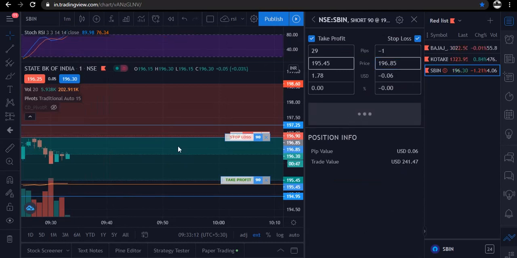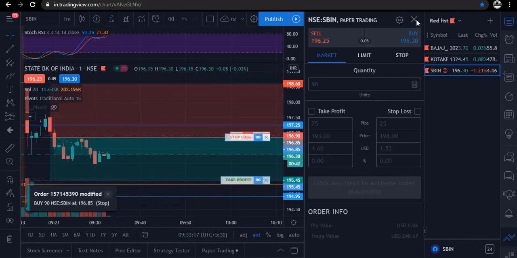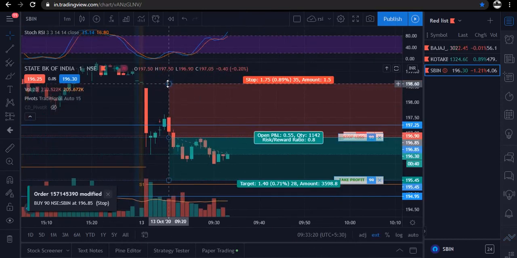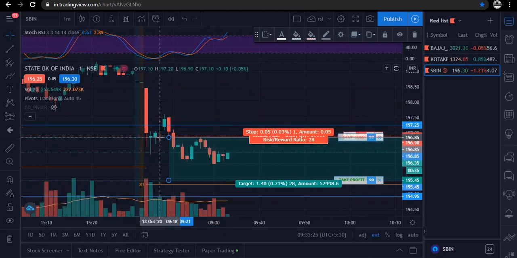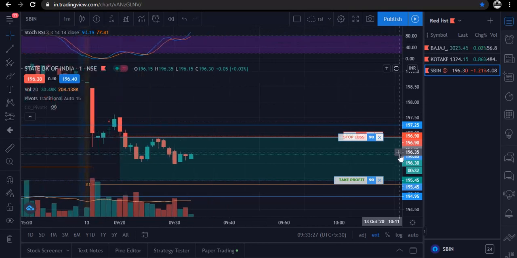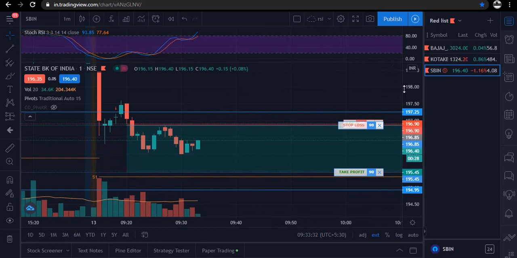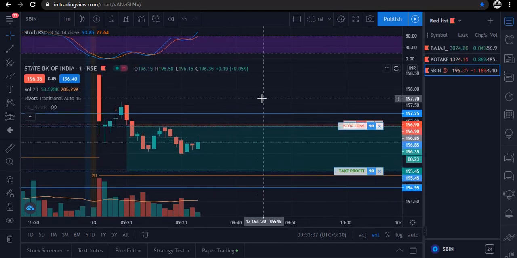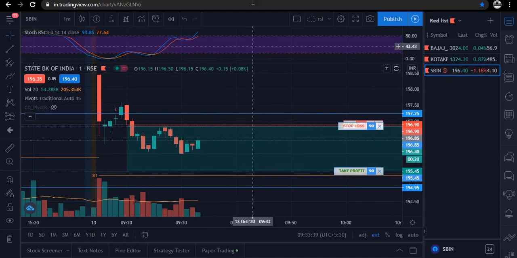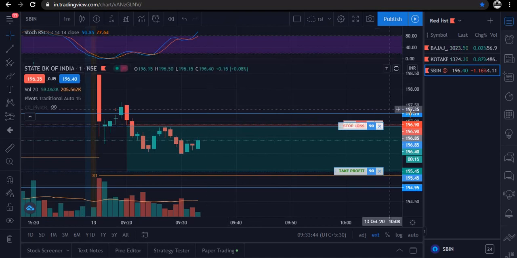And modify. Okay traders, so here you can see that our stop loss has been trailed to our cost price. So either we will book the profit or no profit. Simple, no loss. But it is trying to come upside, and no, there are no chances of that. Okay, we have no worry about anything, as we will not book any kind of loss.